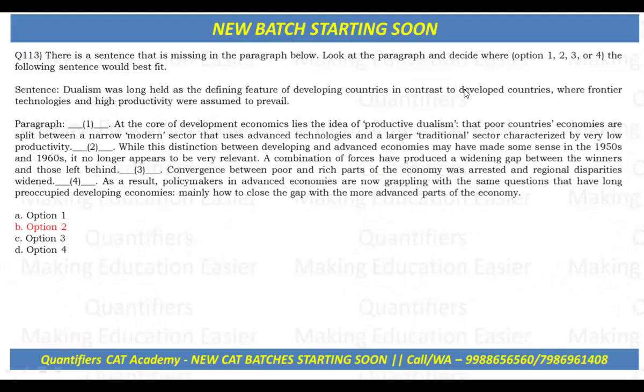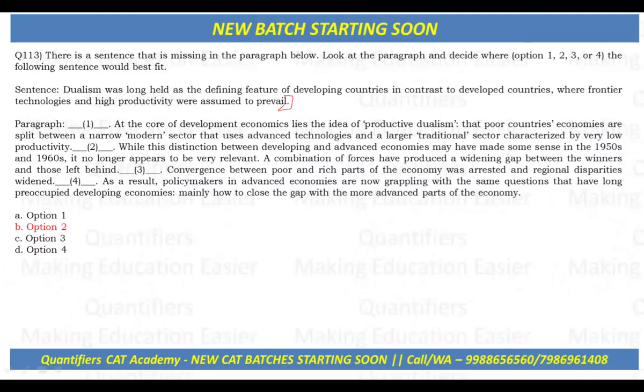Okay, so let's see this question on sentence placement. What is the original sentence talking about? The original sentence says that dualism was long held as the defining feature of developing countries in contrast to the developed countries, where frontier technologies and high productivities were assumed to prevail.